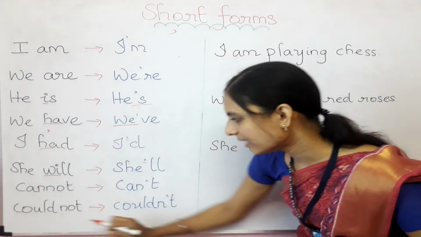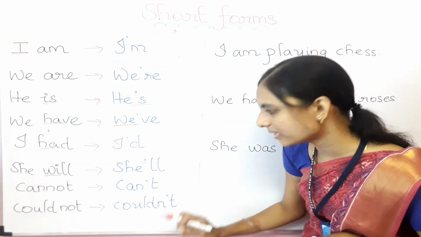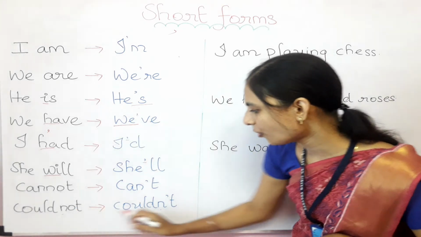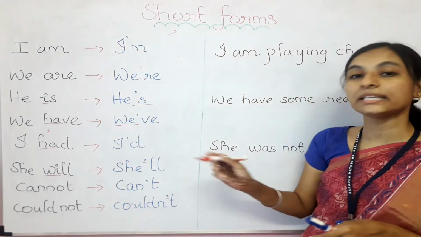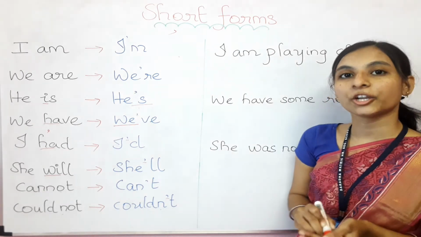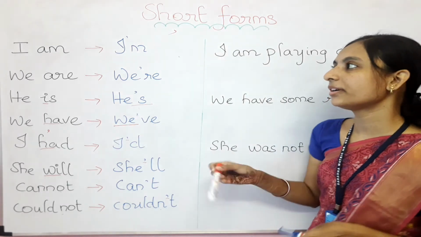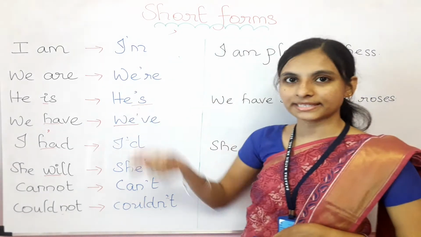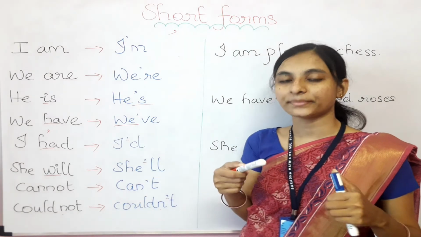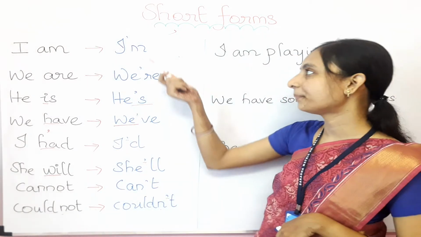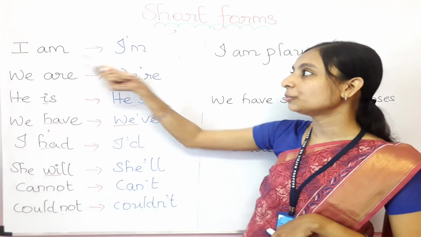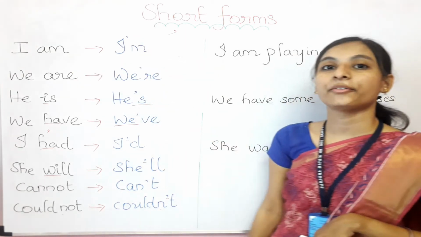See, this N will come, but only O is missing. In place of O we put the apostrophe, then T will come as it is. Are you clear, children? Whenever we are using I am in a sentence, you can say I'm. You need to remove the A and put the apostrophe.